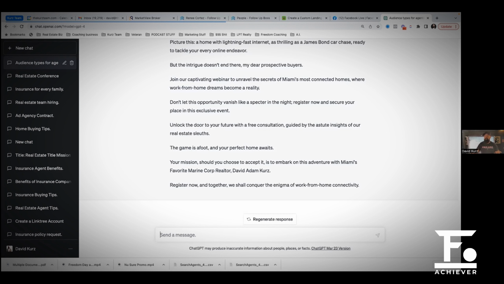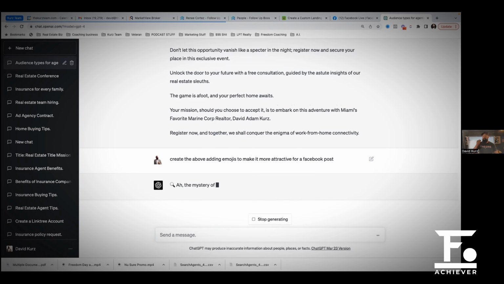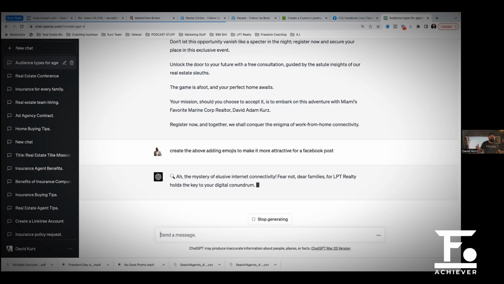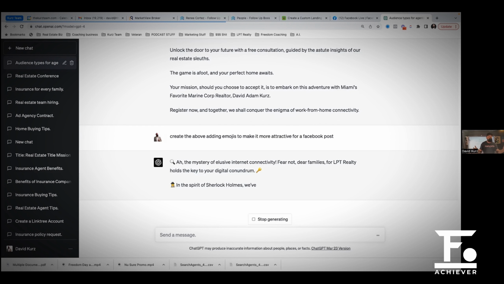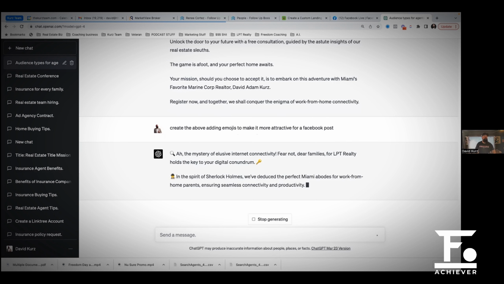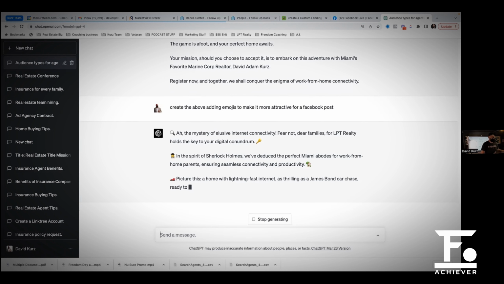Right? Let me see. I want to try something. Create the above, adding emojis to make it more attractive for a Facebook post. Now I just added emojis to the post. And guys, all you got to do is copy and paste this to your Facebook.